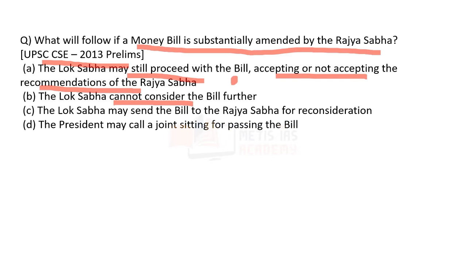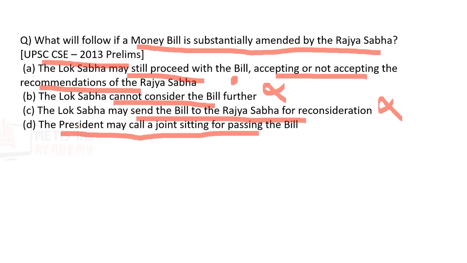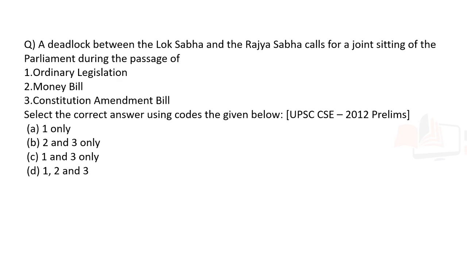Option B: Lok Sabha cannot consider the bill further. Is this the case? No. This is the case in the constitutional amendment bill. So option B is wrong. The Lok Sabha may send the bill to the Rajya Sabha for reconsideration. Is it the case? No. This is also not the case. The president may call for a joint sitting. This is also not the case. Why? Because this generally happens with respect to an ordinary bill. So what is the answer? The answer is option A, that is, the Lok Sabha may still proceed with the bill, accepting or not accepting the recommendations of the Rajya Sabha.